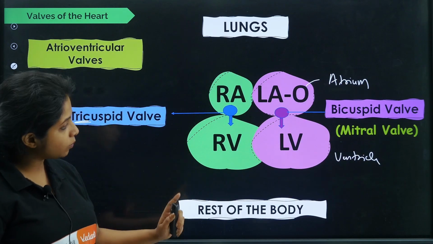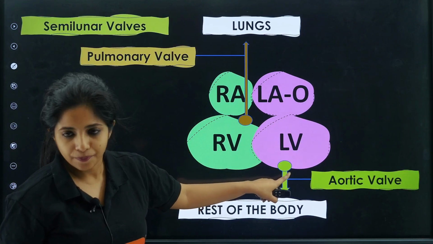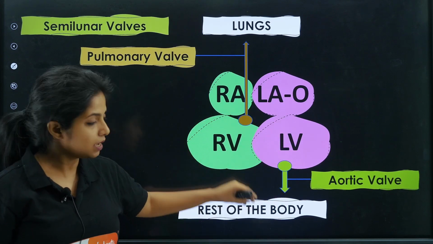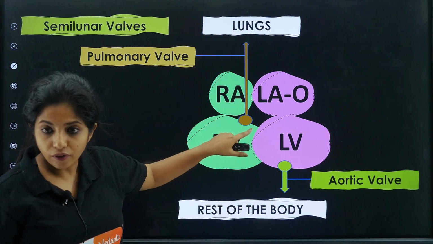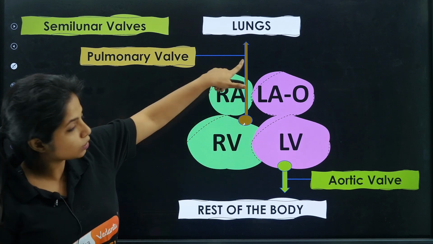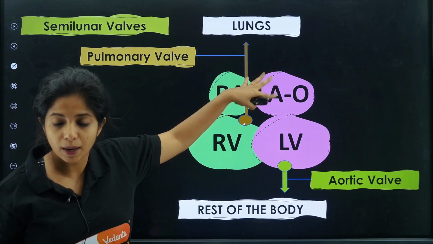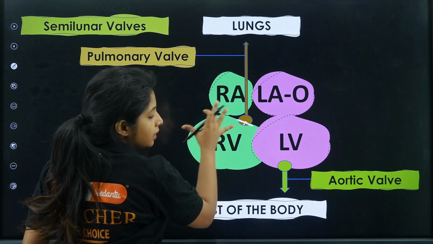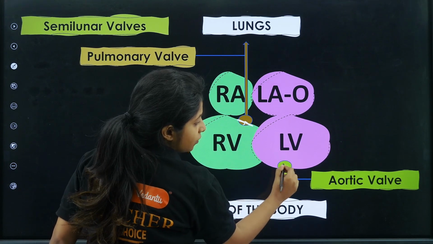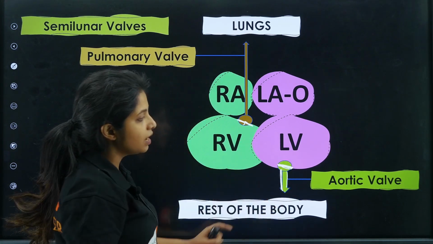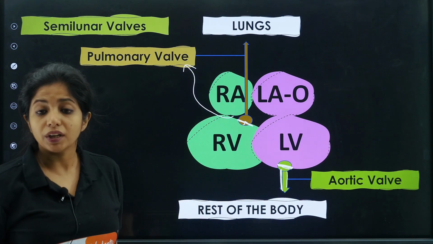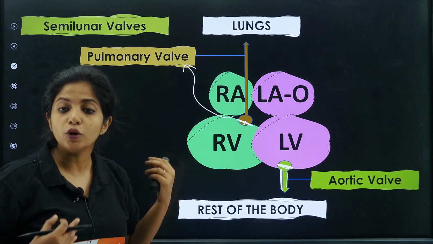Works? Now there is one more type of valve, that is this. One that takes blood away from the heart to the rest of the body and from the heart to the lungs. The valve I'm talking about is not the pipeline, not the blood vessel. The valve which comes in between the blood vessel and the heart, here also between the blood vessel and the heart, this particular valve is the aortic valve, and over here this particular valve is known as the pulmonary valve, and you call them semi-lunar valves.